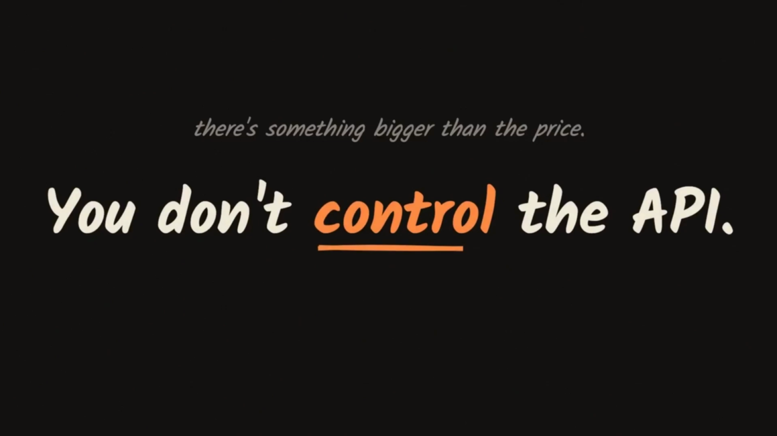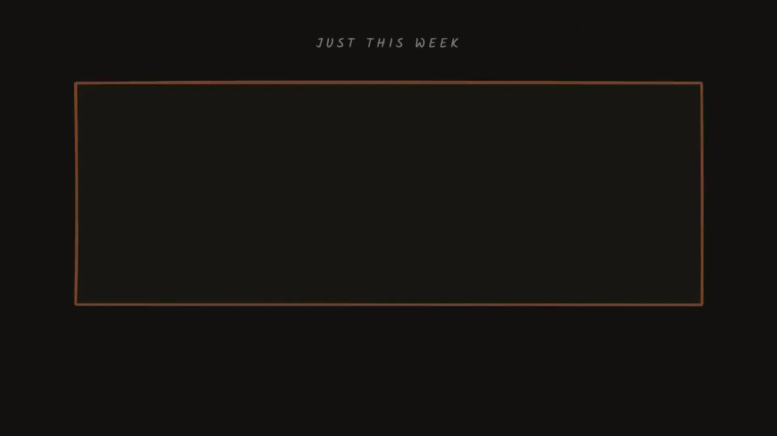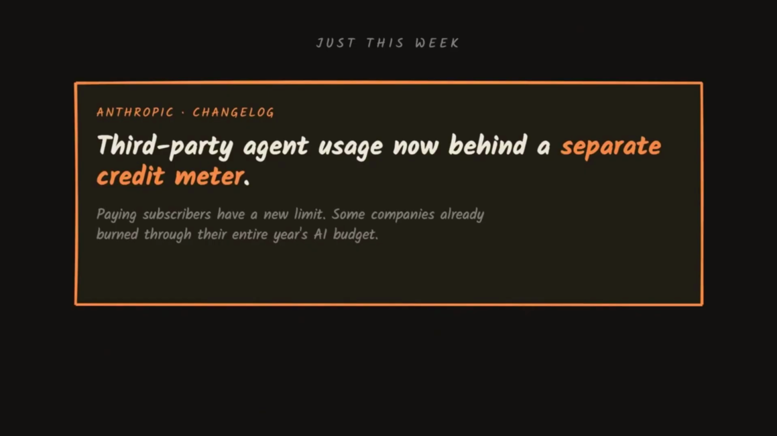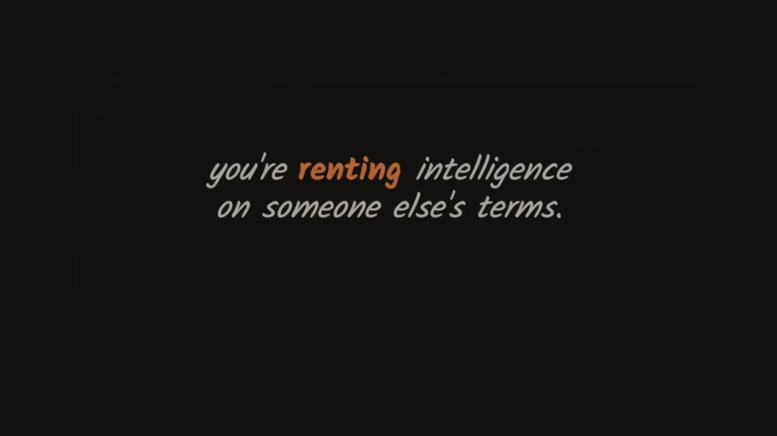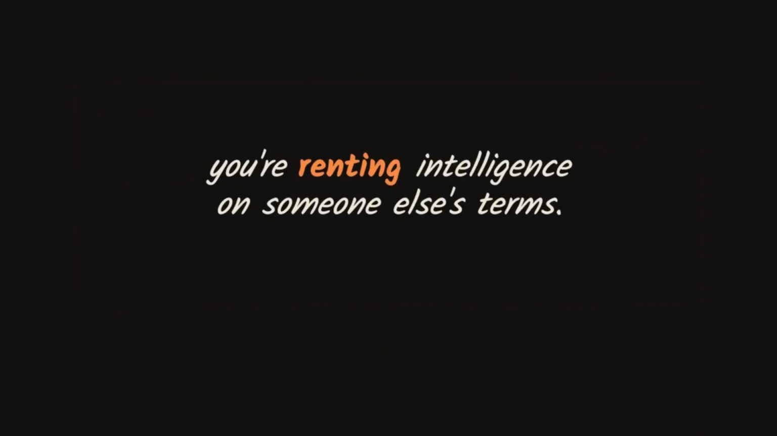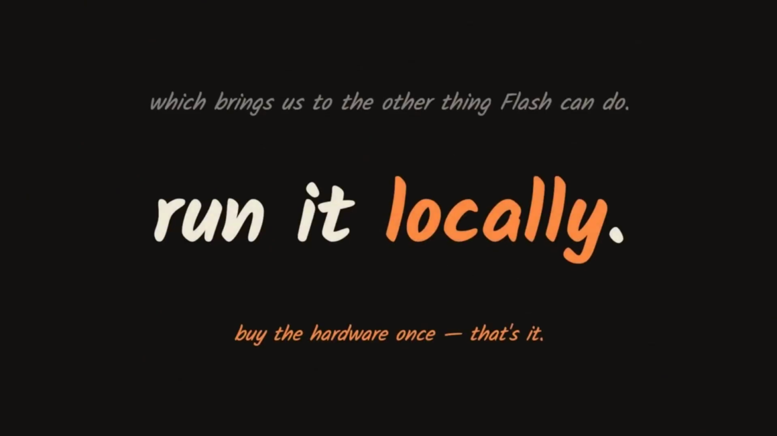But there's more to it than just the price, since you don't control the API. And just this week, Anthropic announced it's putting third-party agent usage behind a separate credit meter, which means subscribers who've been using Claude with coding tools now have a new limit. Some companies have already burned through their whole year's AI budget. OpenAI can reject your requests if their filters block something. You're renting intelligence on someone else's terms. They switch the rules, you adapt. And that leads to another thing Flash lets you do.